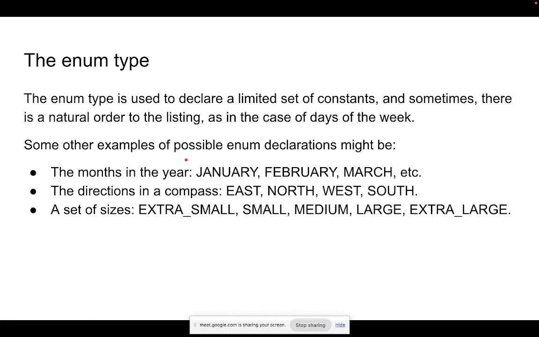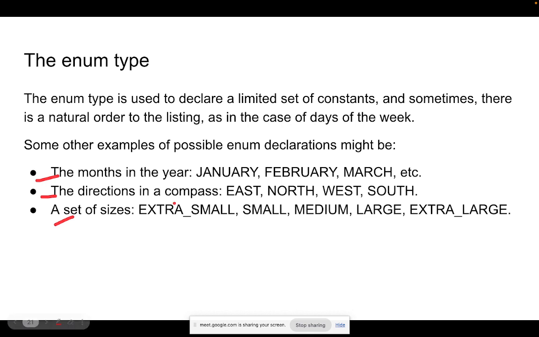Now maybe for now you might not use it or see it, but there are many examples that will come in your application where you need certain values in an ordered way. So for example, months in a year, or directions in a compass, or set of sizes of your shirts and pants, right? So these are very ordered, specific values.